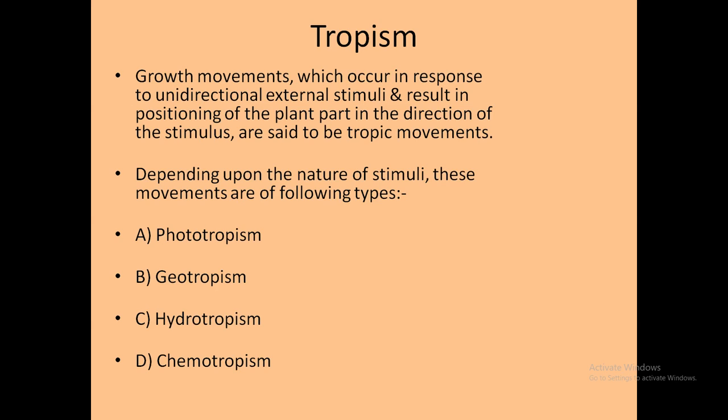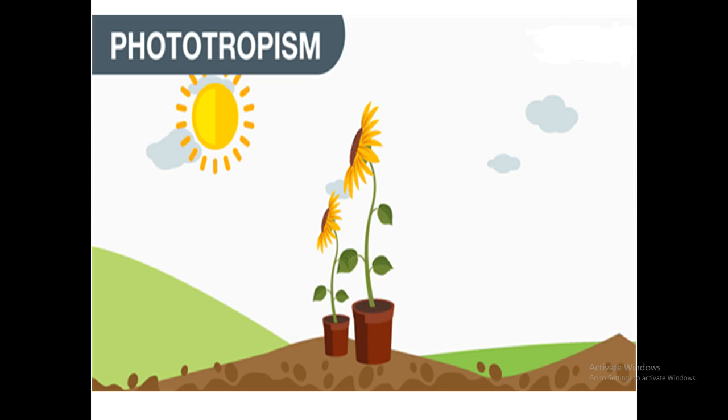Tropism. The growth movements which occur in response to unidirectional external stimuli and result in positioning of the plant part in the direction of the stimulus are said to be tropic movements. Depending upon the nature of the stimuli, these movements are of the following types: phototropism, geotropism, hydrotropism, and chemotropism. Today we will be studying phototropism. Phototropism is the movement of the plant parts towards the external stimulus, which is in the form of sunlight or light.